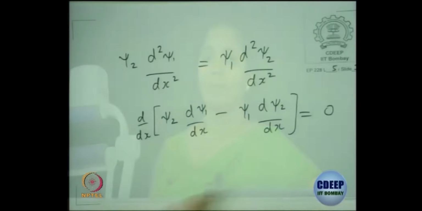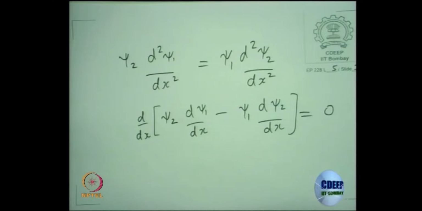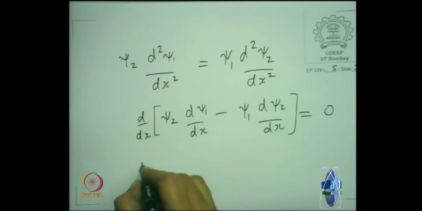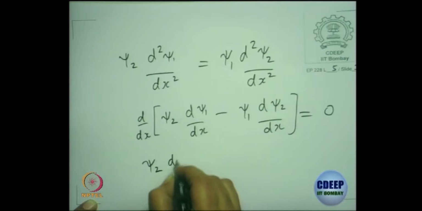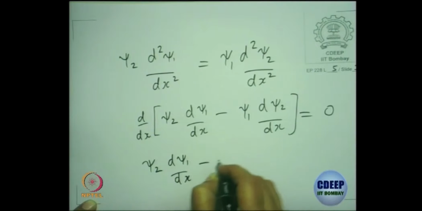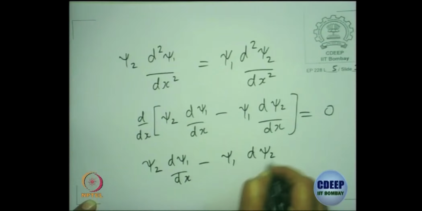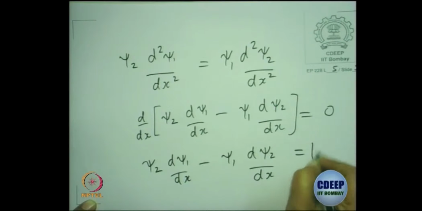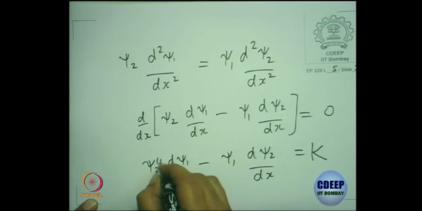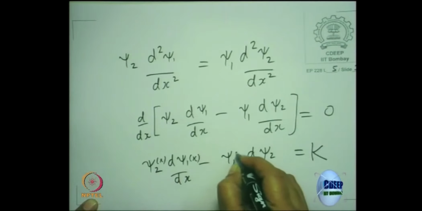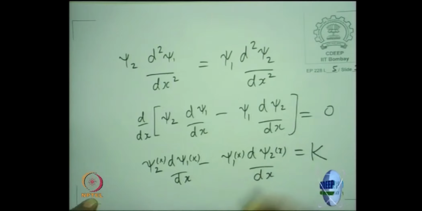What does this tell us? The square bracket can be put to be some constant, right? Psi 2 d psi 1 by dx minus psi 1 d psi 2 by dx is a constant. Okay, it's a function of x and it should be valid at all x.